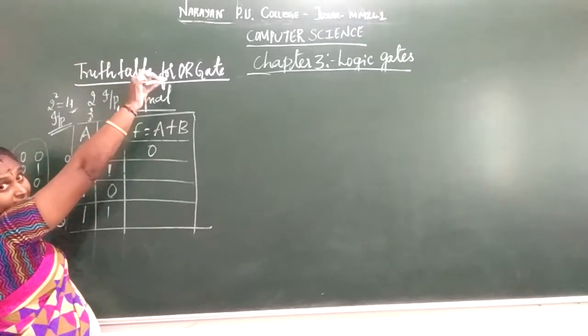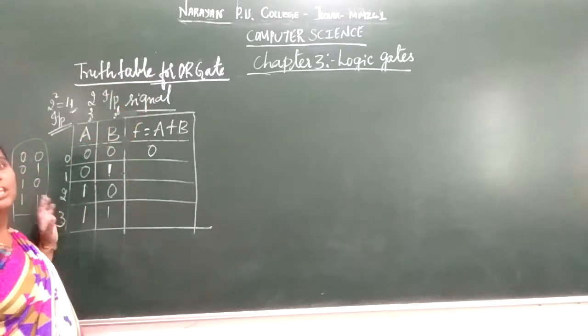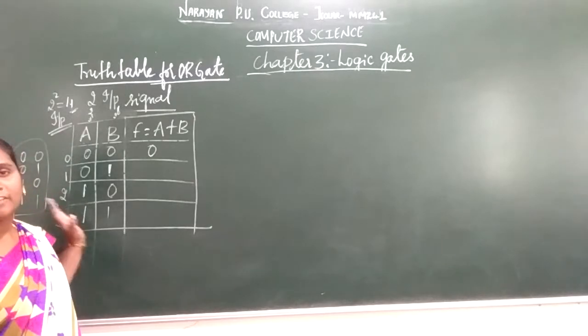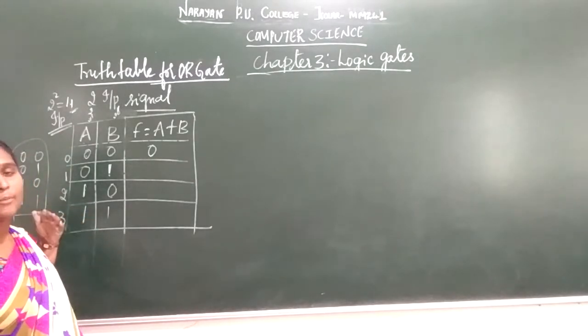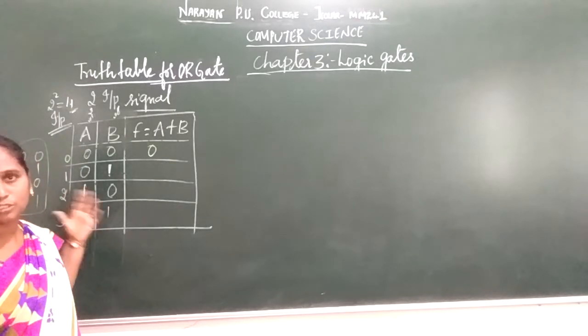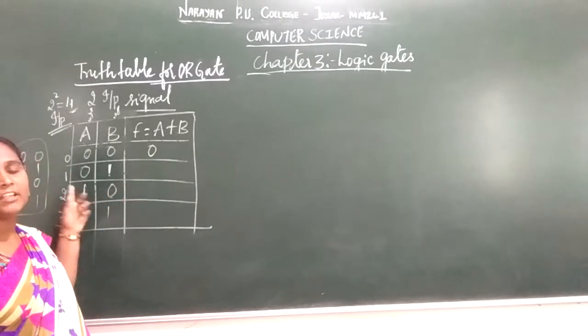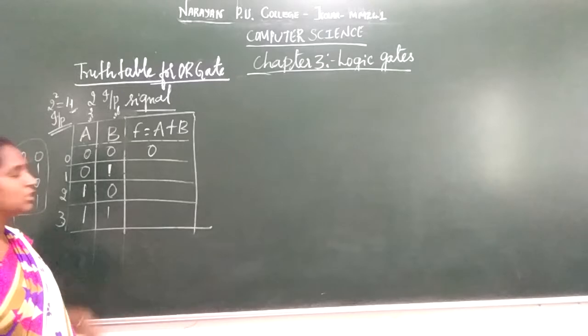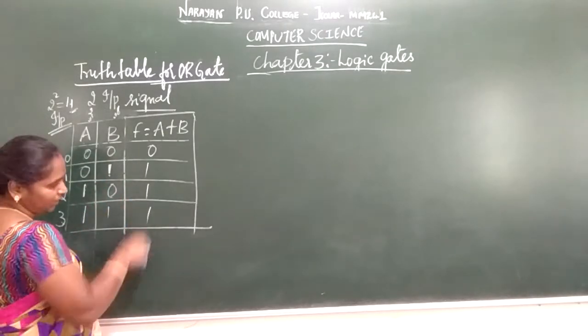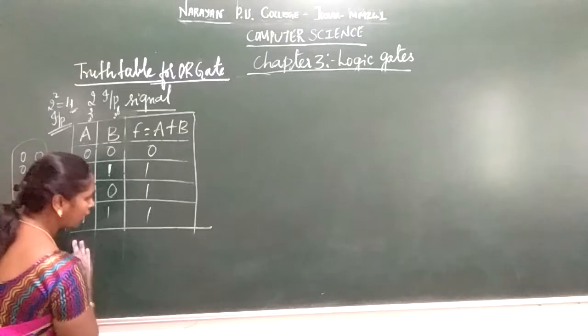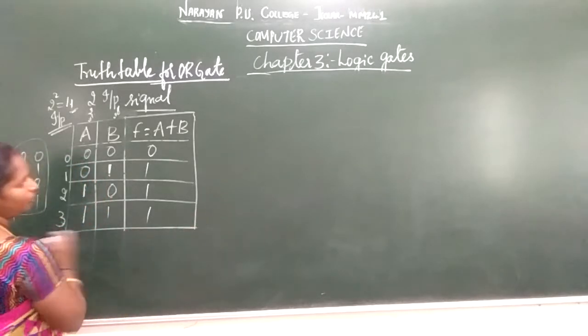The rule used in your OR gate is that for any number of inputs, more than 2 inputs, if all the inputs are low, the output is low. Otherwise, if any one of the inputs is high, the output is high. 0 plus 1 is 1, 1 plus 0 is 1, 1 plus 1 is 1. So this is the operation for 2 inputs.